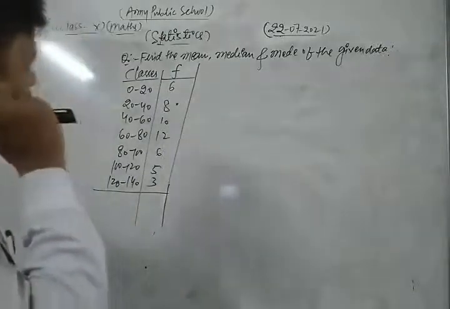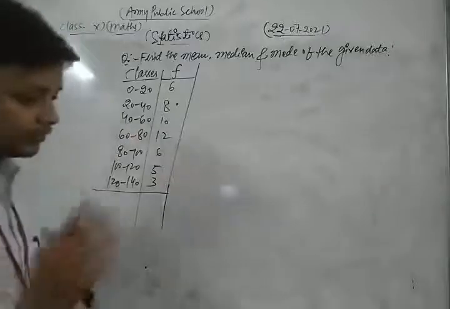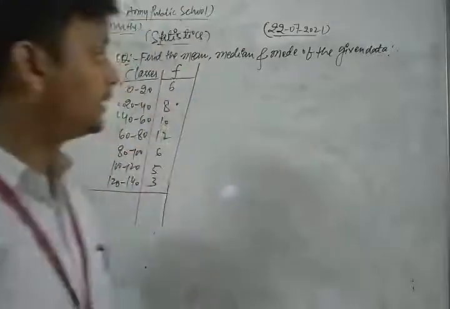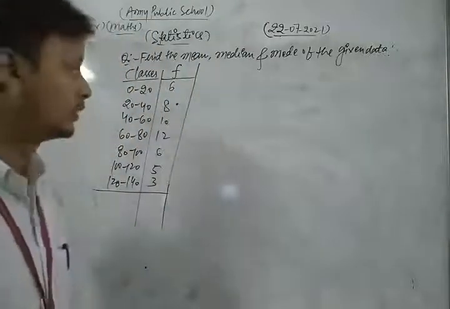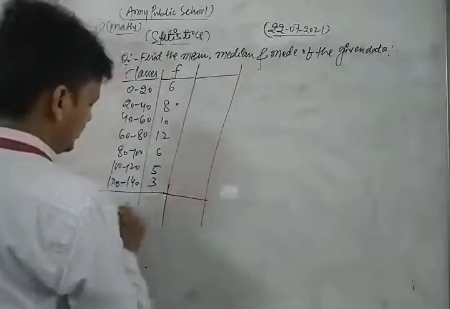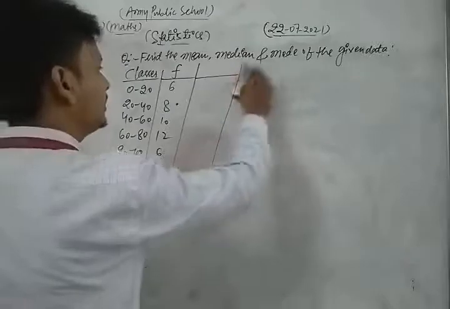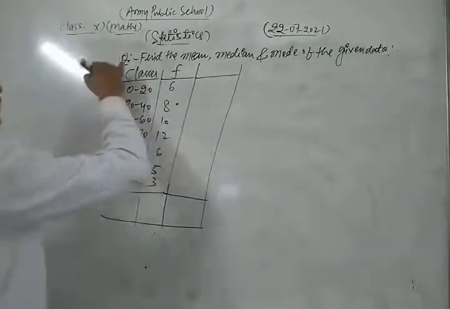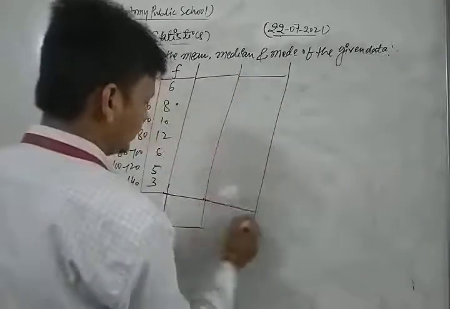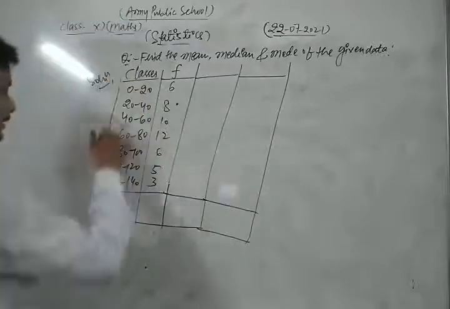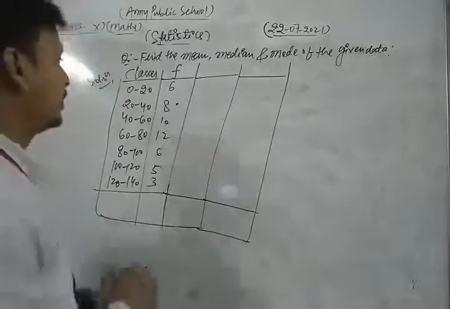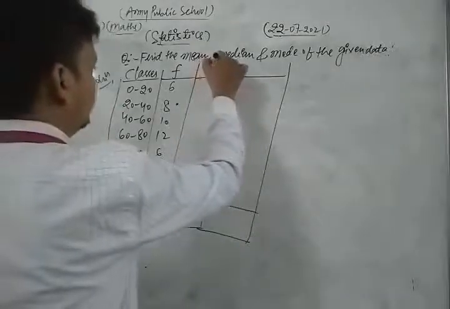Now what I do for that, we find the mean, median and mode. We find all these three things. So first of all, for finding the median, we also find the mid values as x, and for the median we also find its cumulative frequency. We find all these things which we require in mean, median and mode. So first of all we find the mid value.